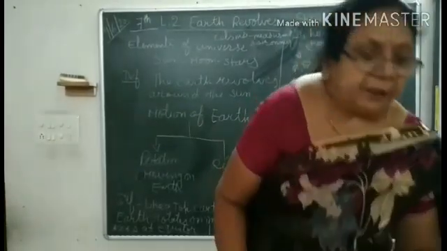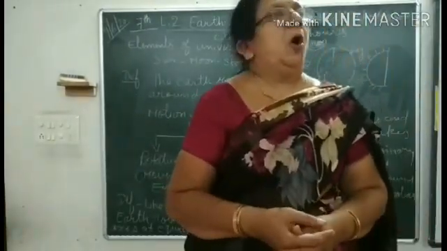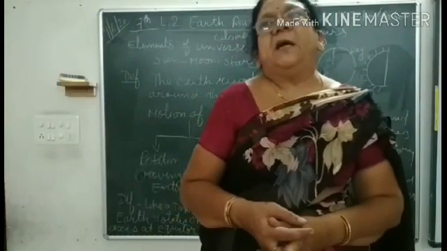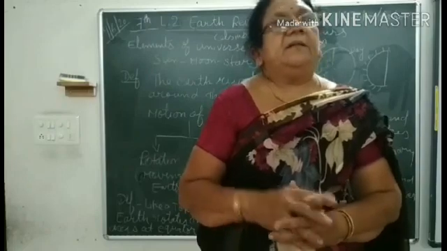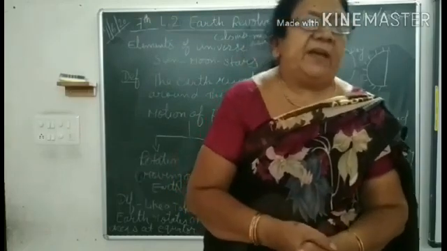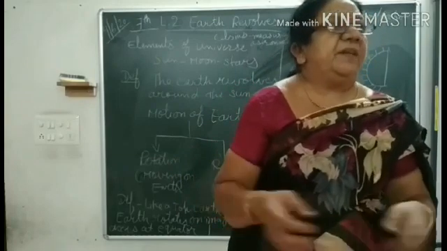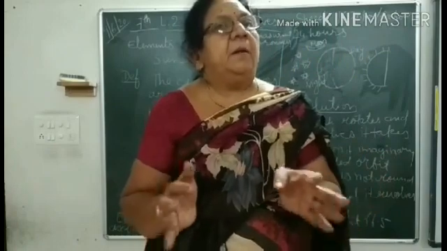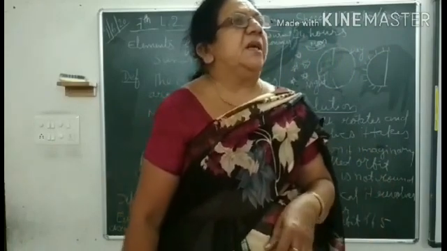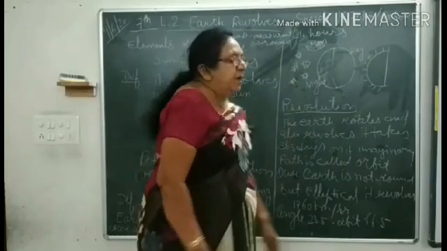And during winter, the nights are very long and the days are short. And in summer, the days are long and the nights are very short. So this is the difference between these. In monsoon, the day and night are almost equal. So these are the conditions of the Earth's revolution around the Sun.